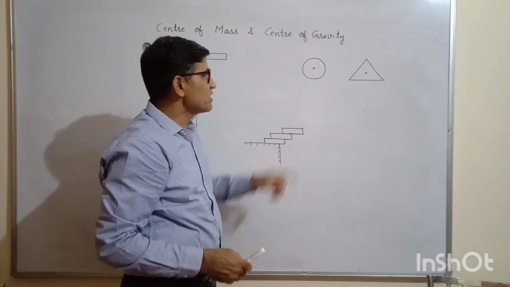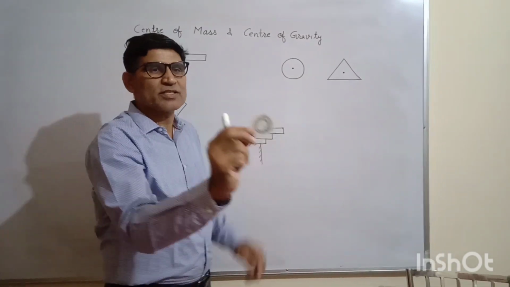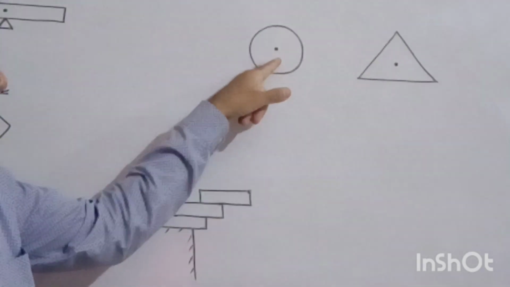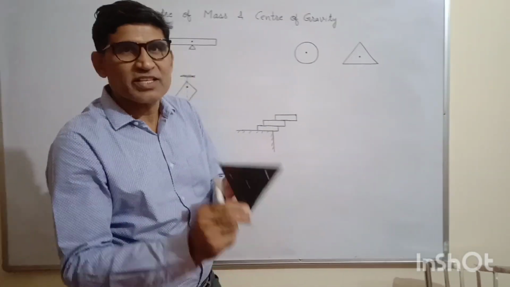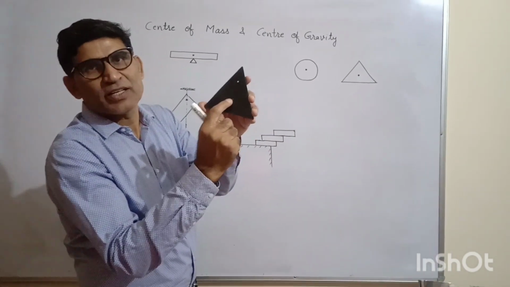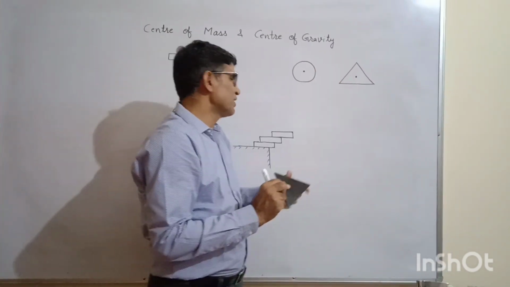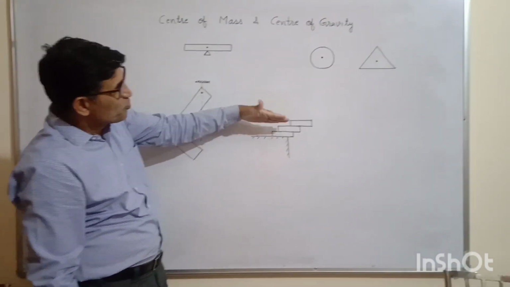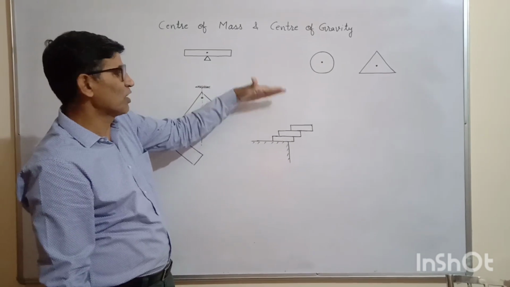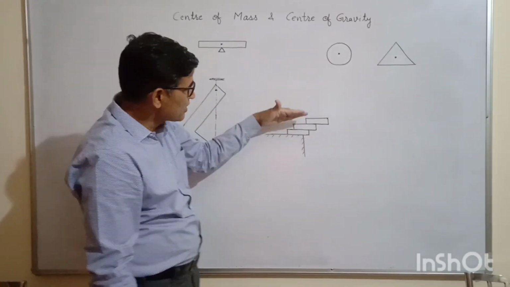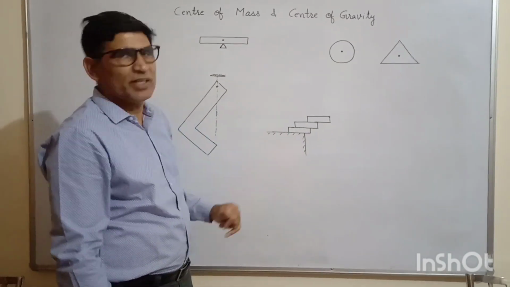For regular bodies like this, I have this disc. The center of mass of the disc lies at the center of the disc. I have this triangular shape body. The center of mass of this lies at the geometrical center, the centroid of the body. You can see. Do you think how many books or objects we can place one over another like this? How many objects can we place? Is there any rule? We can find out.